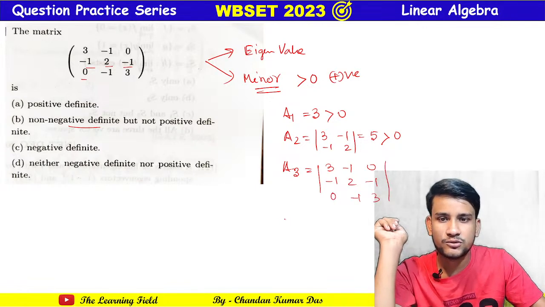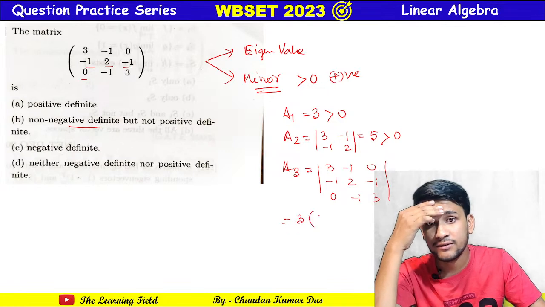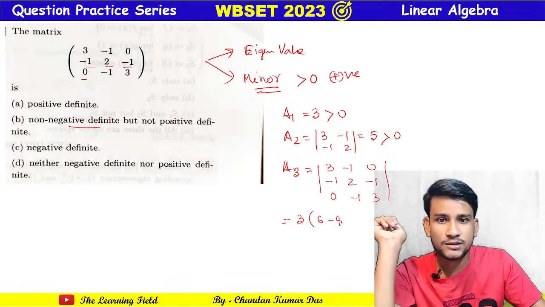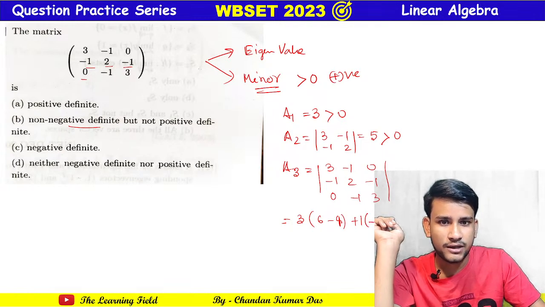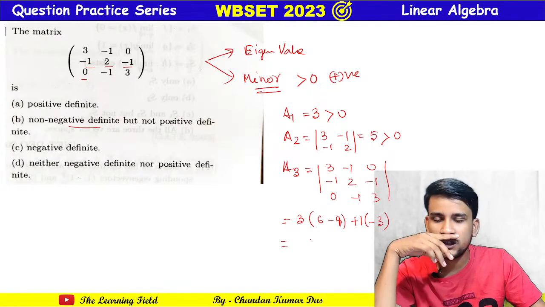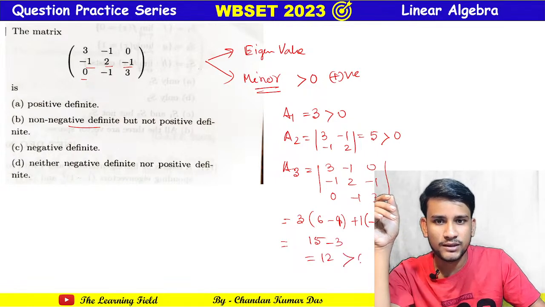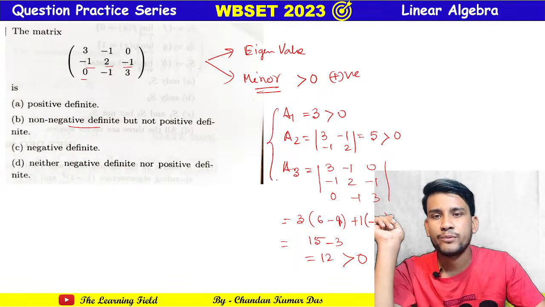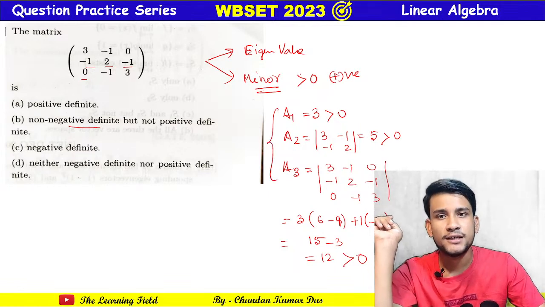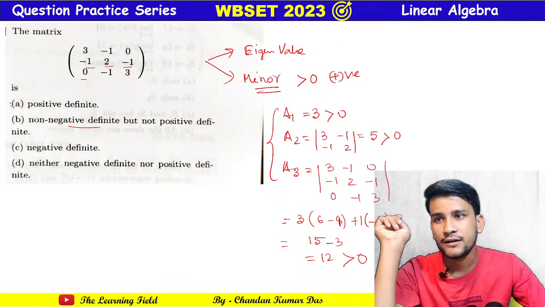Expanding this determinant, the value is 3 into 6 minus 1 plus 1 into minus 3 and 0. So this is 3 into 5, 15 minus 3, this is 12, I think, which is also greater than 0. Therefore all three principal minors are greater than 0, that is, the matrix is strictly positive definite.